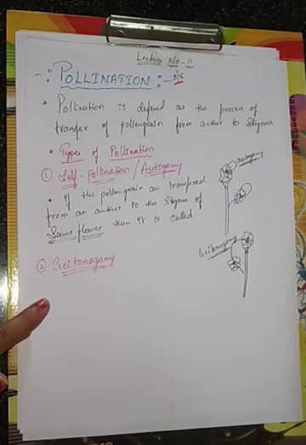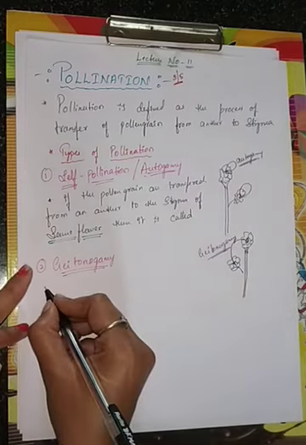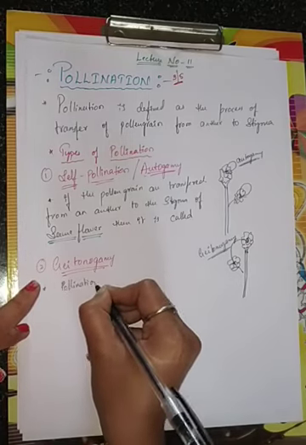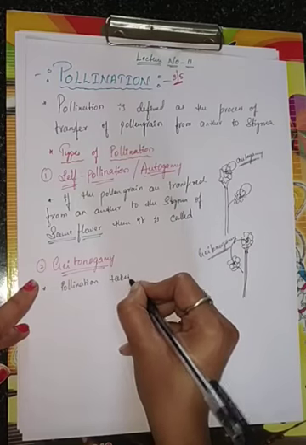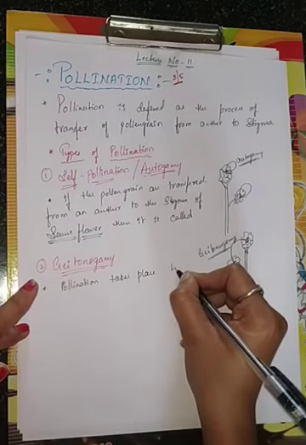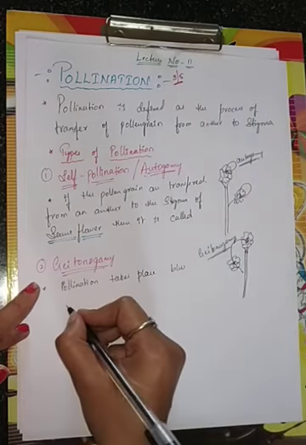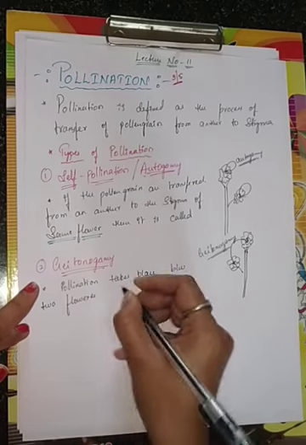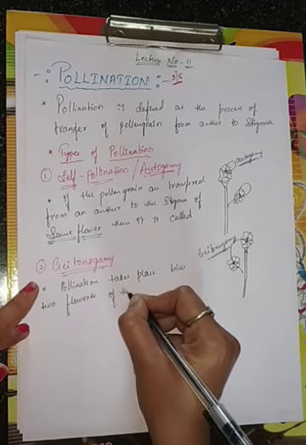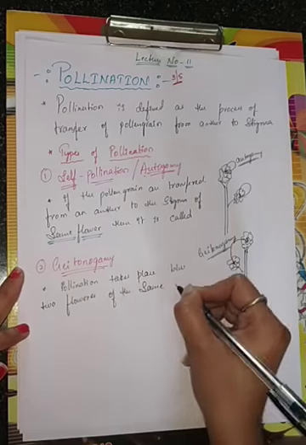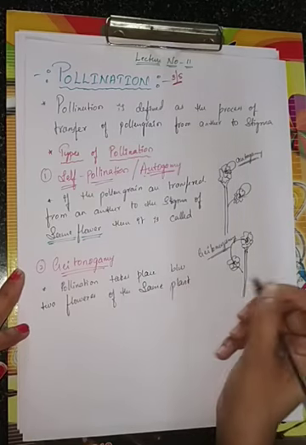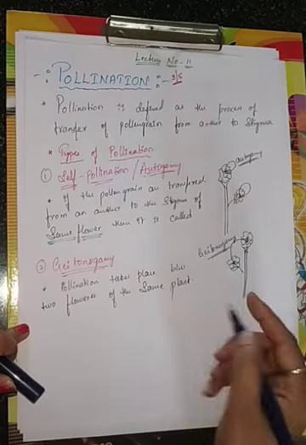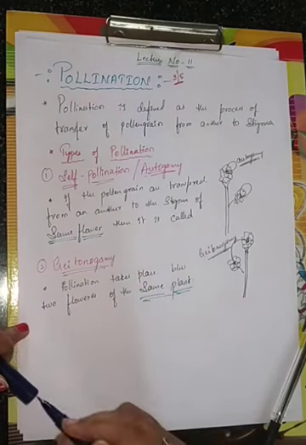Okay, now I hope you people are understanding. Let me write. What is actually geitonogamy? Pollination takes place between two flowers of the same plant, then it is called what? Geitonogamy. Here the same plant must be there. Okay.